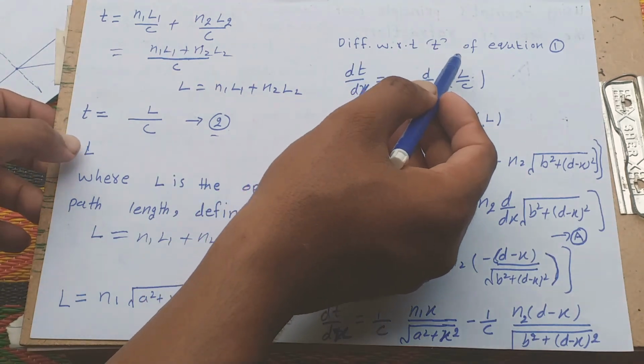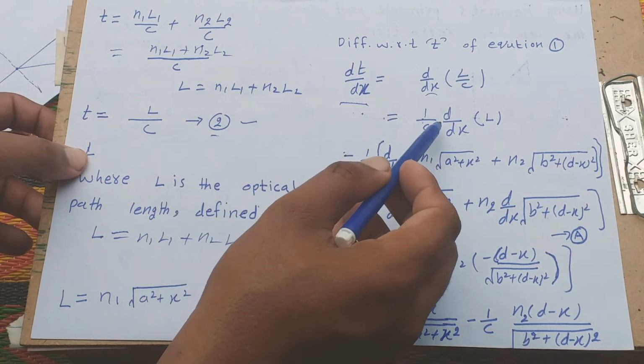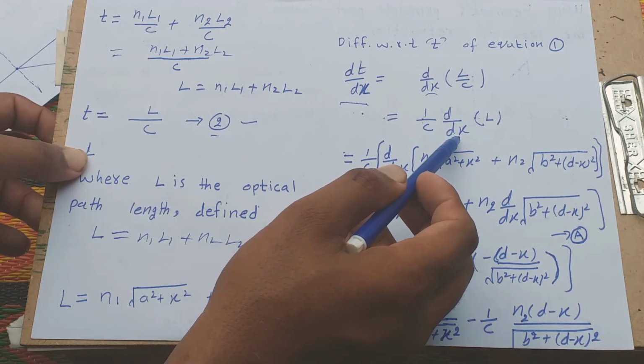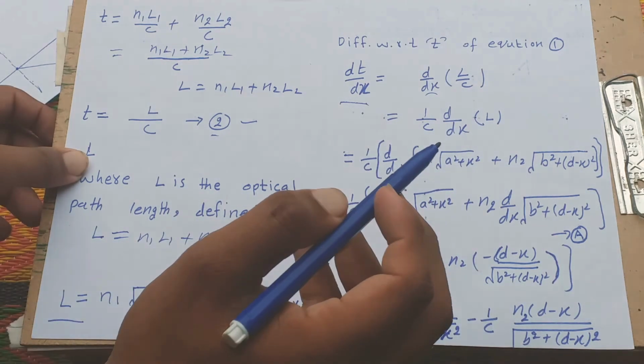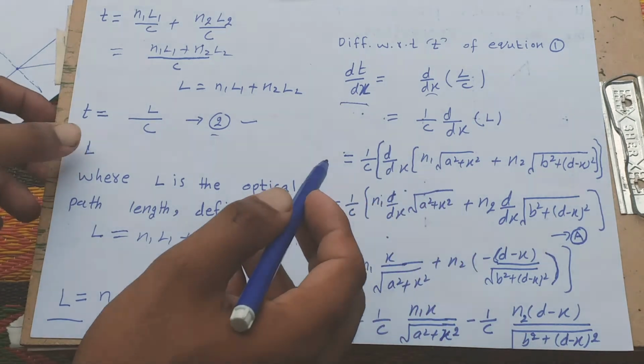And taking differentiations of equation 1. Okay, and C is a constant. We only take derivatives of L. We know what L is. L is equal to this value, and we put it here and take derivatives of these equations.